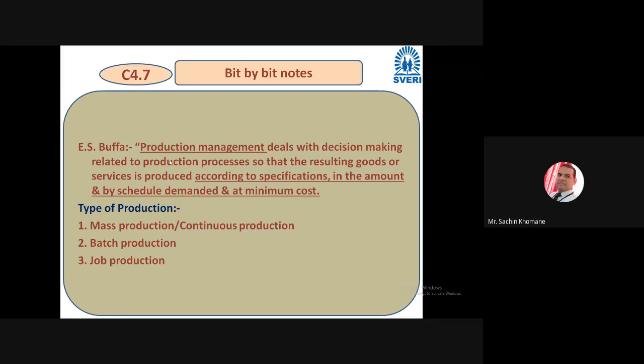Somebody can put in the chat box what batch production is. Intentionally, I added this point for discussion here, because on the shop floor, if you know the types of production, then you can do effective production management. Okay, batch production means batch-wise production, which is limited. Good. Anybody else?